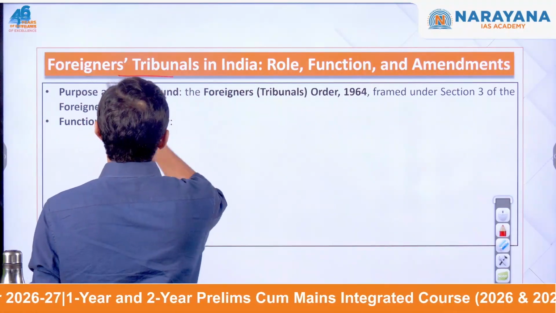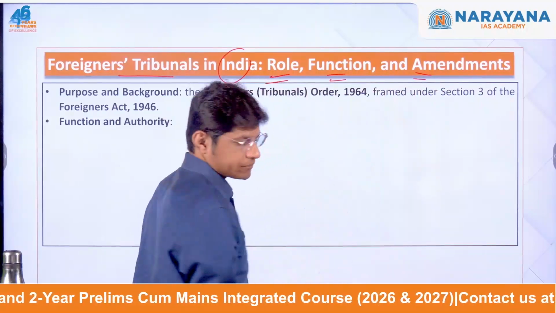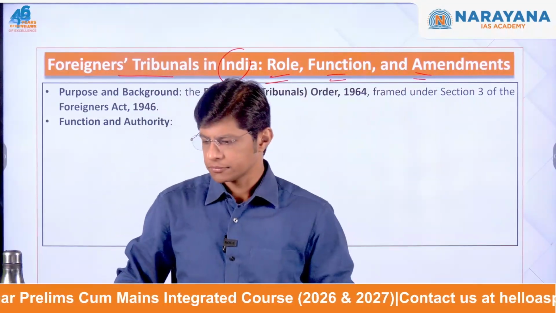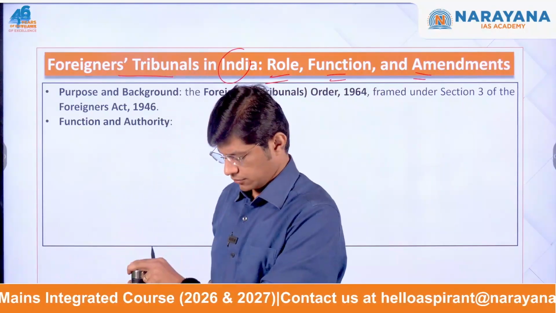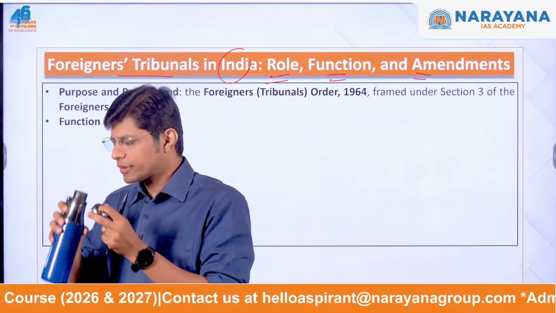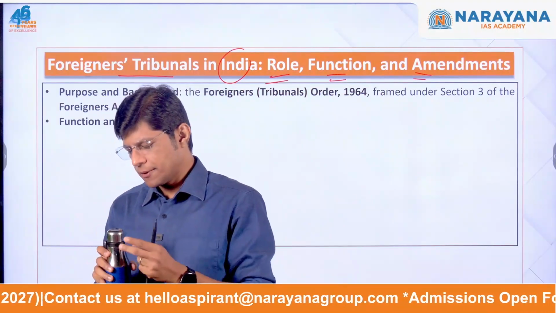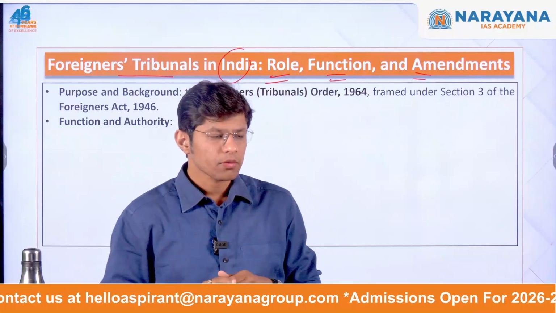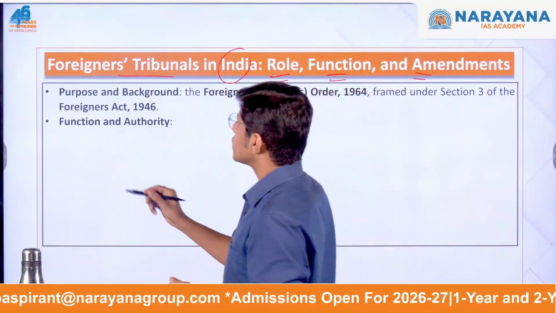Next is the foreigners tribunals in India, role, function and amendments. Now, the foreigners tribunal, they are quasi-judicial.